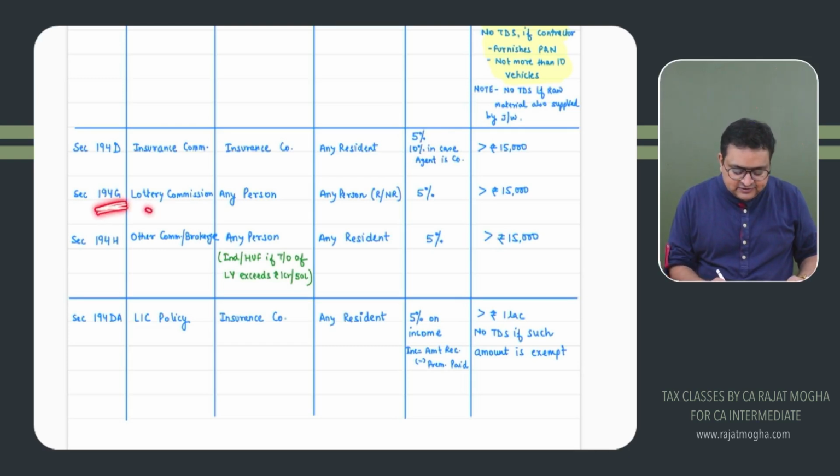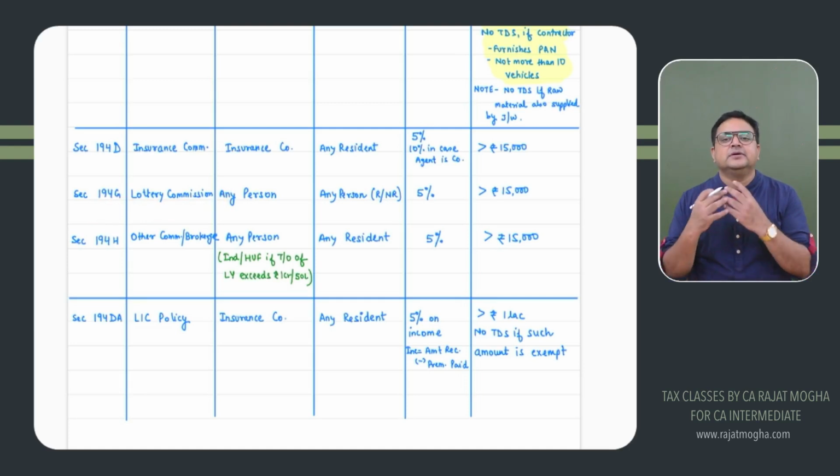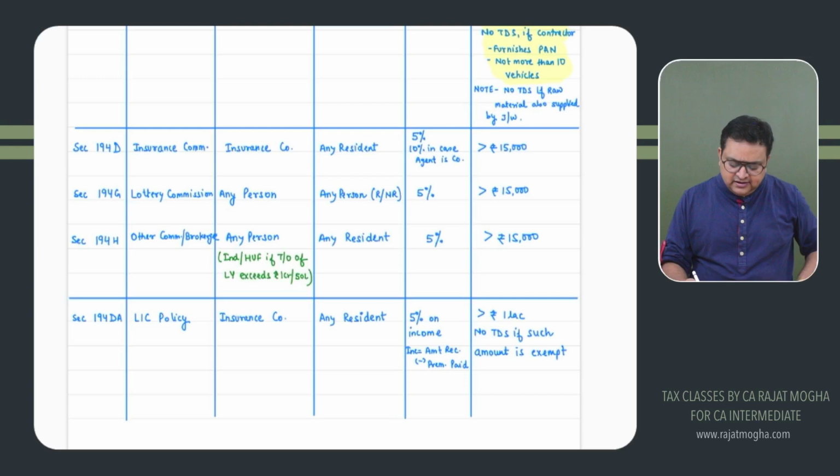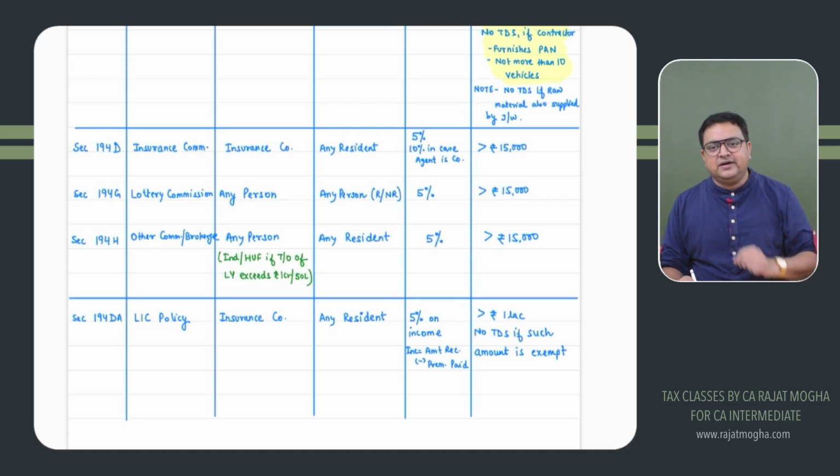Second, 194G is lottery commission. So the person who is the organizer of the lottery and is paying commission to their lottery agent, again, the rate is 5%. Threshold limit is 15,000. If it is up to 15,000, no TDS. More than 15,000, deduct TDS.